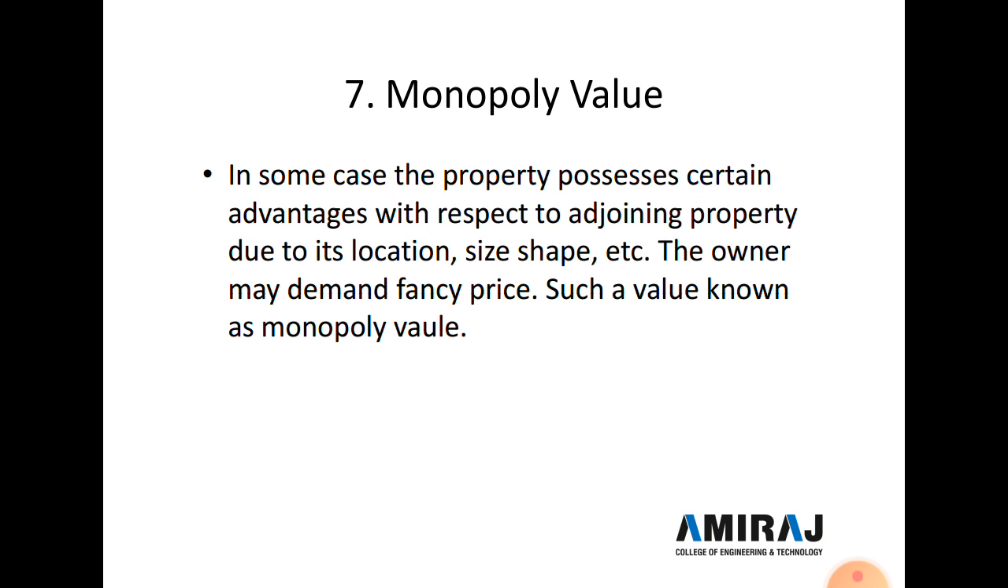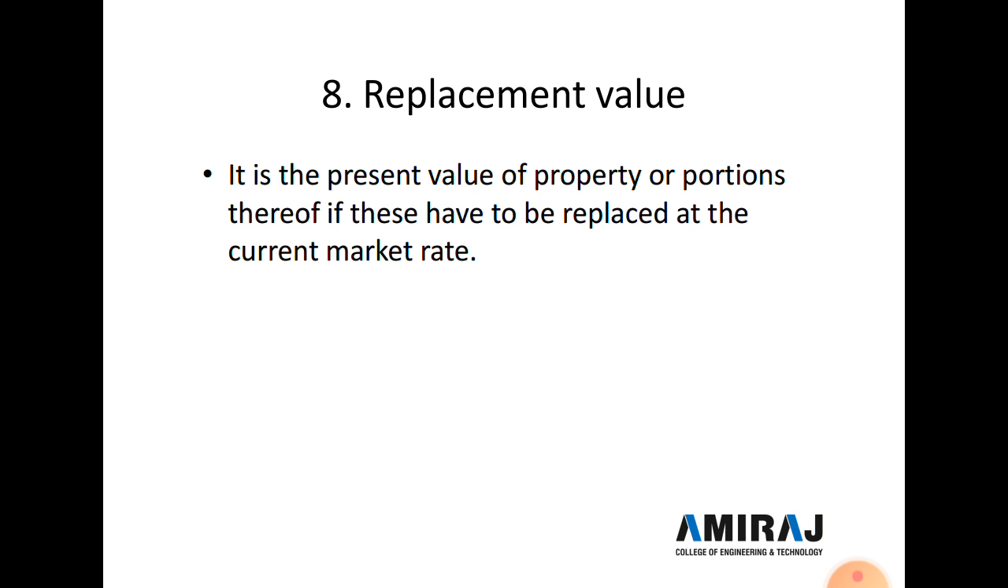Now the seventh type of value is monopoly value. In some cases the property possesses certain advantages with respect to adjoining property due to its location, size, shape, etc. So the owner may demand a fancy price. Such a value is known as monopoly value. Now eighth is replacement value. It is the present value of the property or a portion thereof if these have to be replaced at the current market rate. So it is called replacement value.